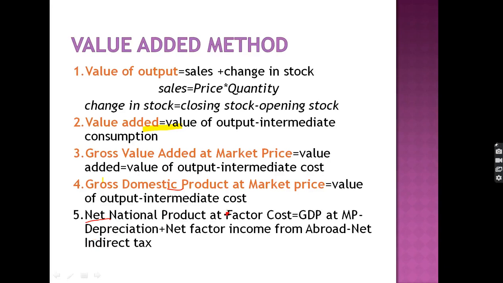And when we add net factor income from abroad, we get national. And when we deduct net indirect tax, we get the factor cost. So these are the basic formulas: to get net national product at factor cost, or national income, we have to deduct the depreciation, deduct the net indirect tax, and add the net factor income from abroad to calculate the national income.